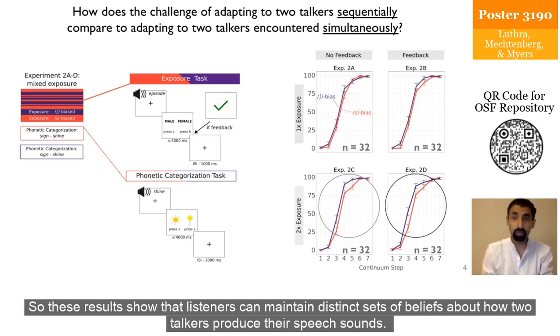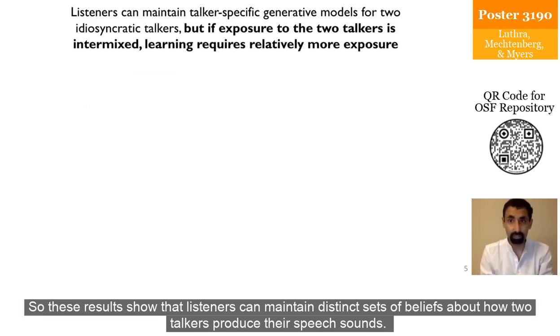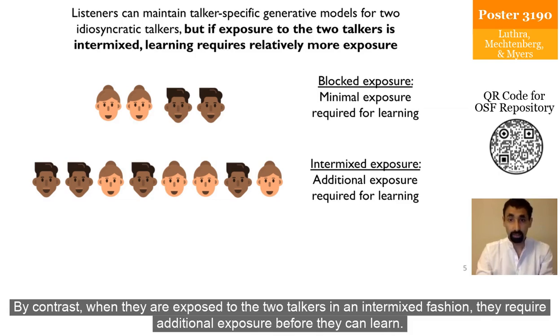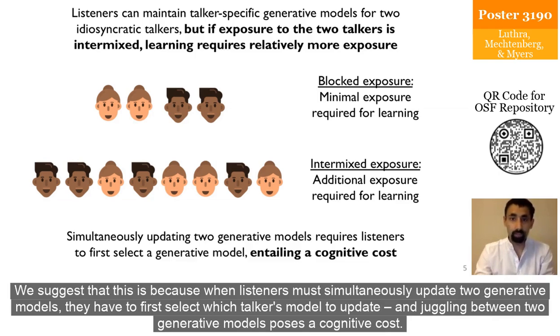So these results show that listeners can maintain distinct sets of beliefs about how two talkers produce their speech sounds. When listeners are exposed to the two talkers one after the other, learning occurs with relatively few exposures to each talker. By contrast, when they're exposed to the two talkers in an intermixed fashion, they require additional exposure before they can learn. We suggest that this is because when listeners must simultaneously update 2 generative models, they have to first select which talker's model to update, and juggling between 2 generative models poses a cognitive cost.